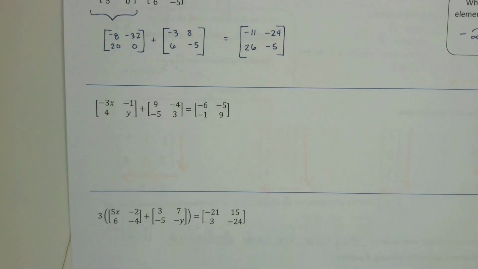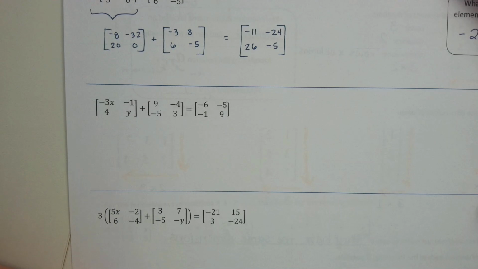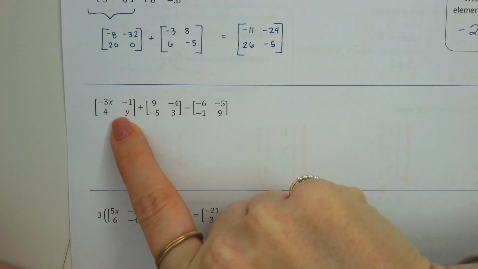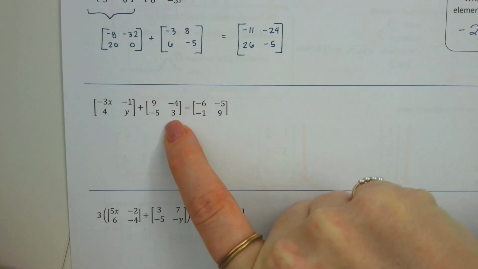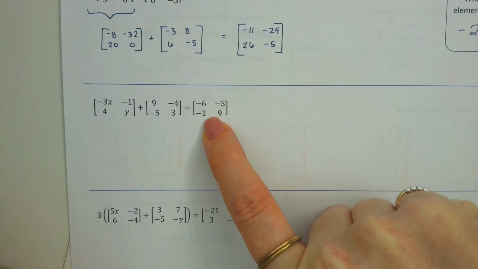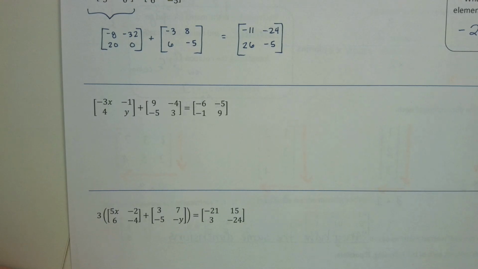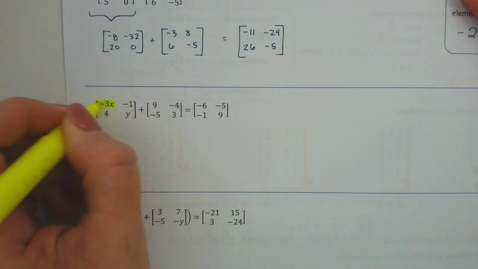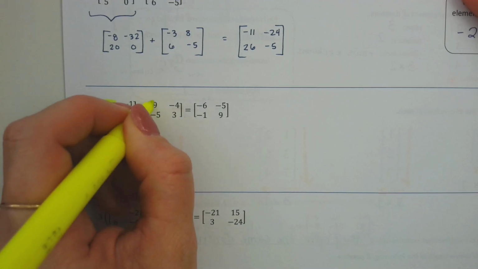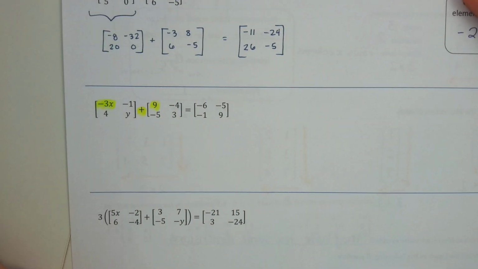All right. Looking at the next one, do y'all see that there's two missing variables in this one? Everybody see that? Two missing variables. Okay, so I'm going to start by just solving for x. So to do this, we have a 2x2 matrix that was added to another 2x2 matrix, and we got this little answer 2x2 matrix. So I'm going to focus in on what specific elements were added to get the numbers in the answers. So this negative 3x was added to this 9 to get what answer?